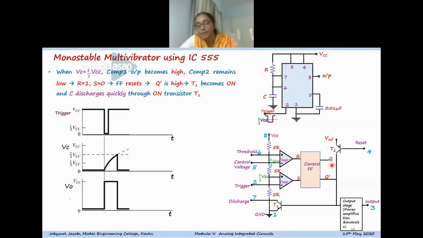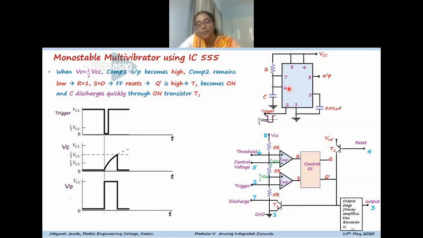When it is reset, Q bar is equal to 1 and transistor T1 becomes on. When T1 is on, the capacitor can quickly discharge through the transistor T1. This is the discharging path. The capacitor can suddenly discharge through the internal transistor connected at pin number 7.